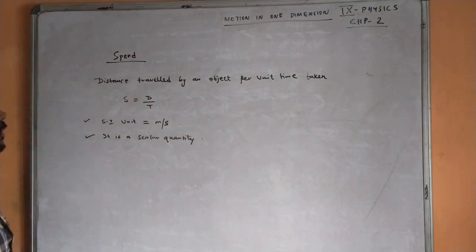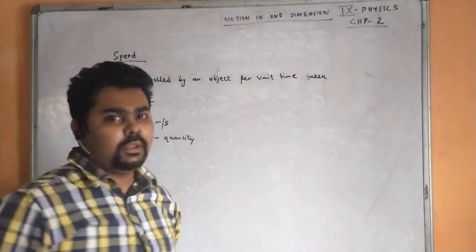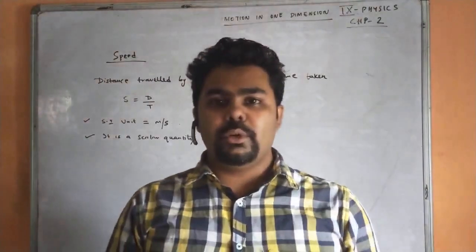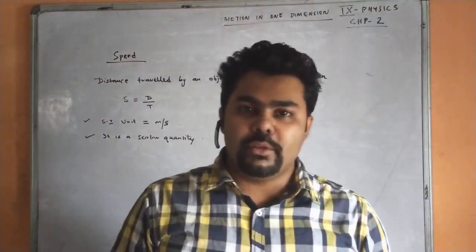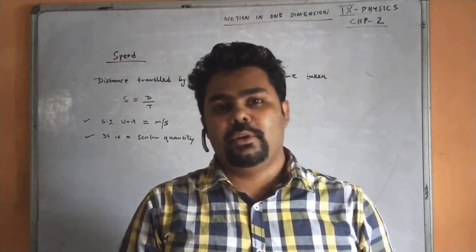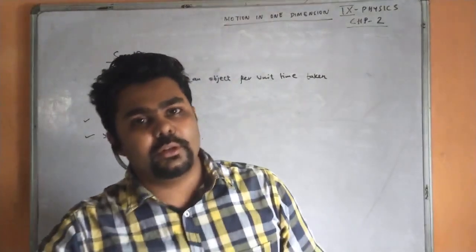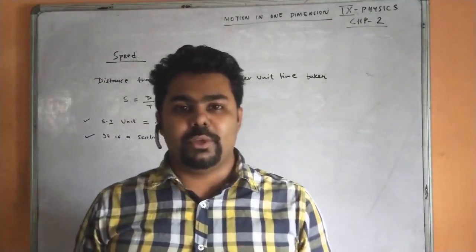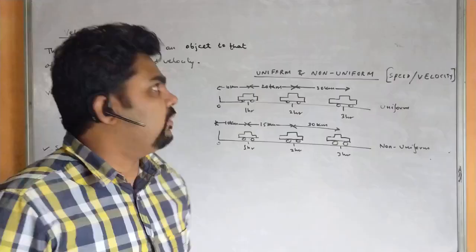Speed can be uniform speed or non-uniform speed. If a body covers equal distances in equal intervals of time, we consider it to be equal speed, or uniform speed. But if a body does not cover equal distances in equal intervals of time, we consider it to be non-uniform speed. We consider this about motion.